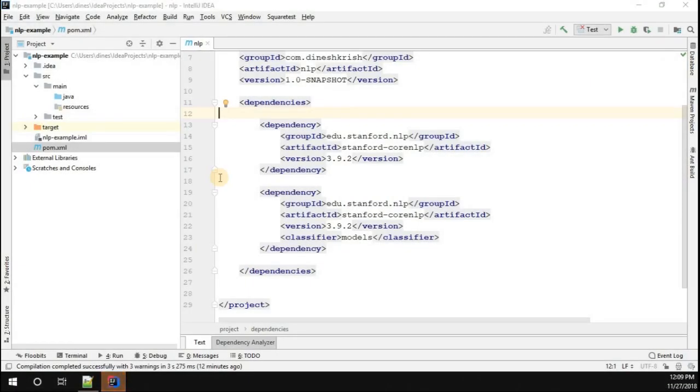We just created the project and added the core NLP library into our application, right? So before we leverage all the features available in core NLP, we have to set up the pipeline by loading appropriate properties. Let's see how to do that in our application. So go to your application.